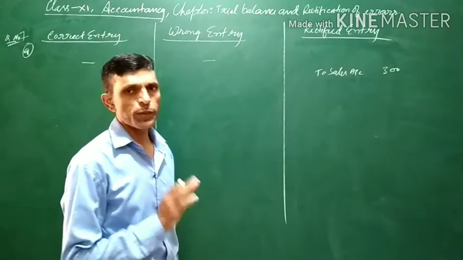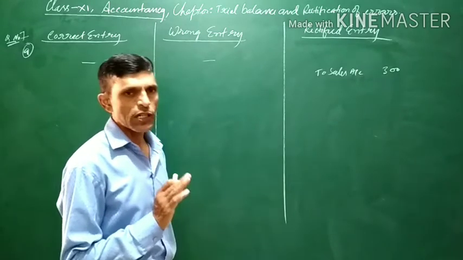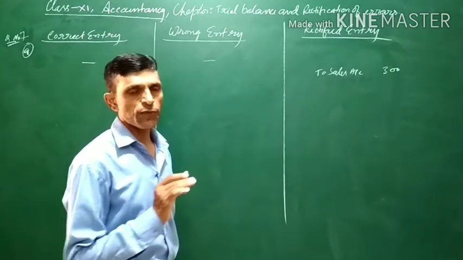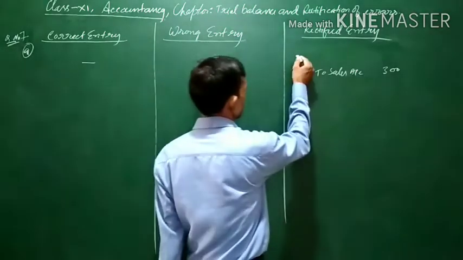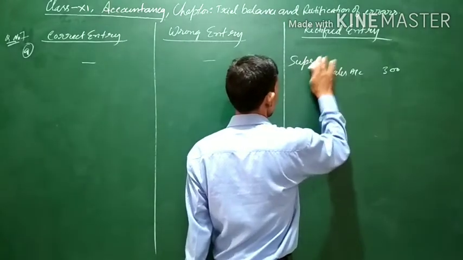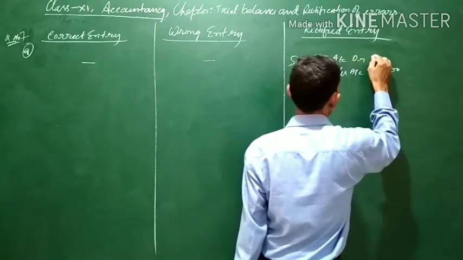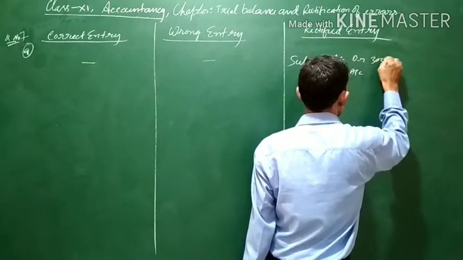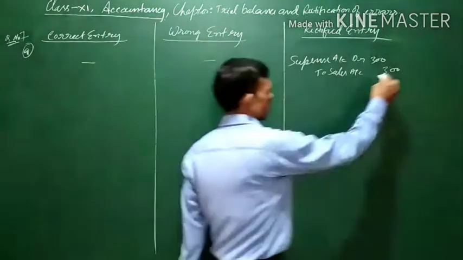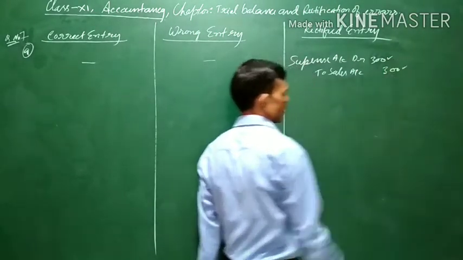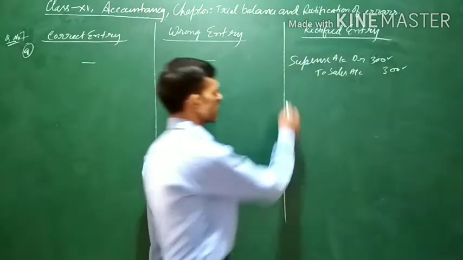Now there is no other account to be debited. When there is no other account to be debited, the difference amount is to be transferred to the suspense account. So suspense account will be debited with rupees 300, because the total of debit as well as credit should be the same. Since the sales is rupees 300, the difference amount should also be transferred to suspense account. That is, 300 will be transferred to suspense account.